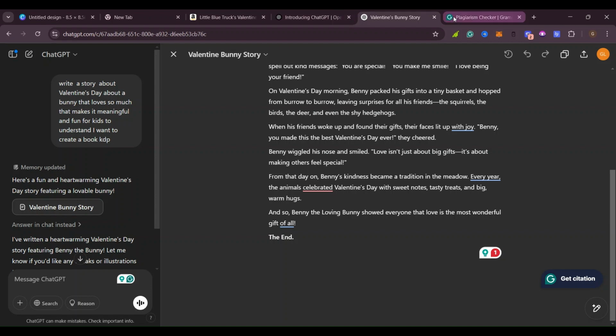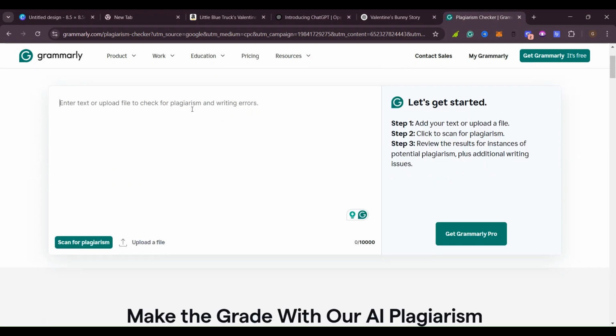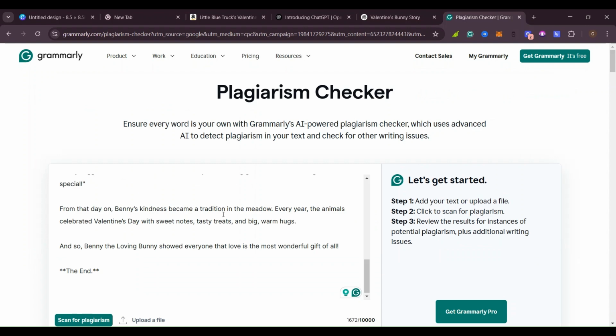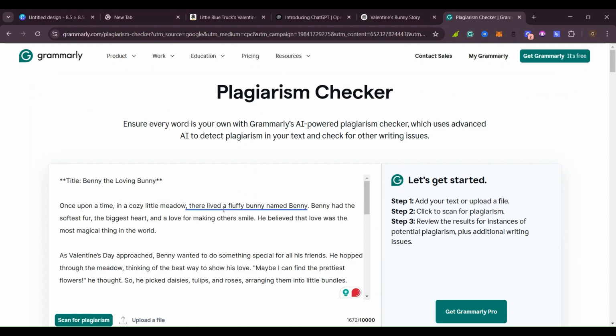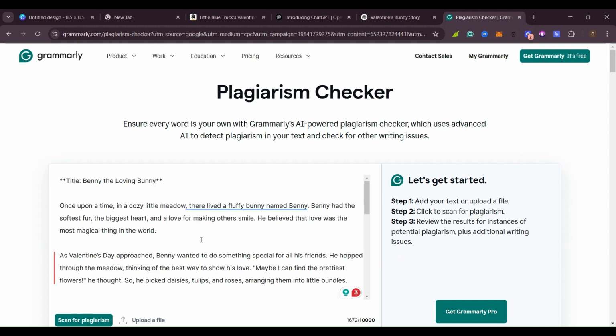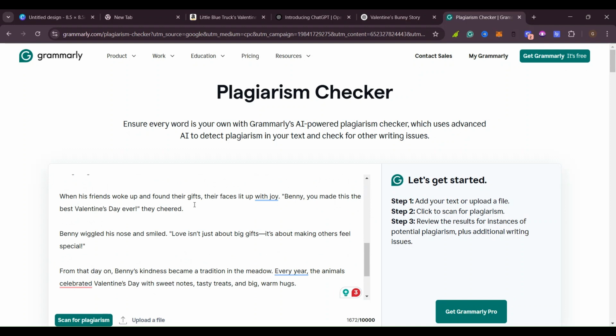So we just come here and check it. You just come to tools like Grammarly, you check. There are also other tools that you can use to check and see if this story is not already in use, or if you are the one using it for the first time. And the good thing about Grammarly, they also have a free version which can also help you to check spelling mistakes, things like this.